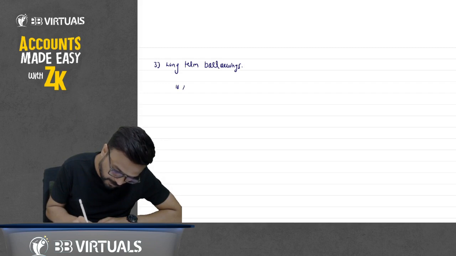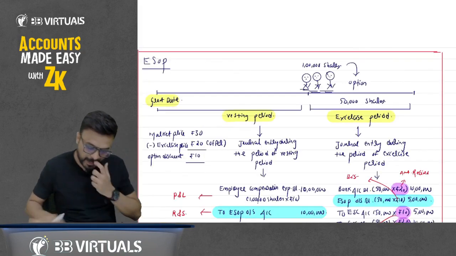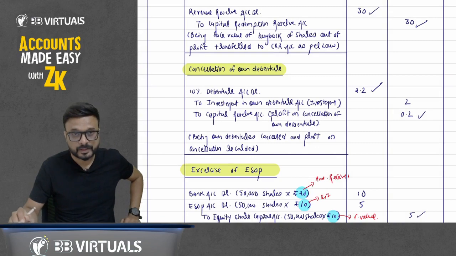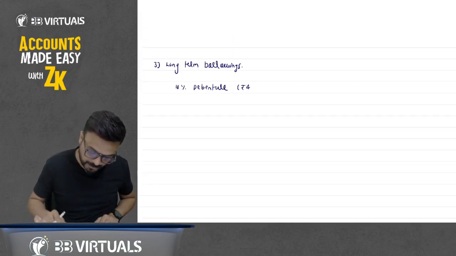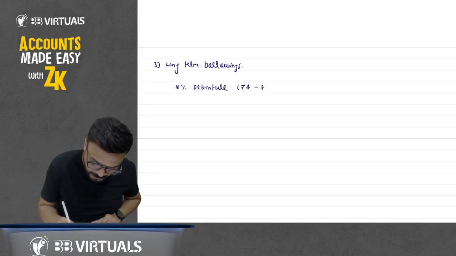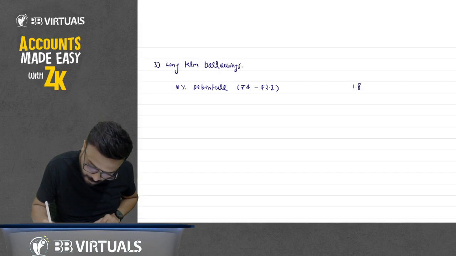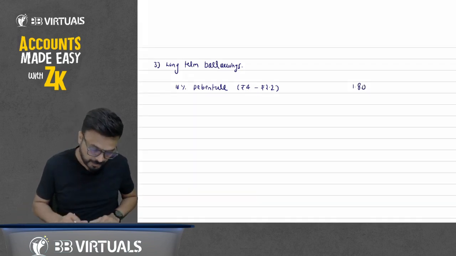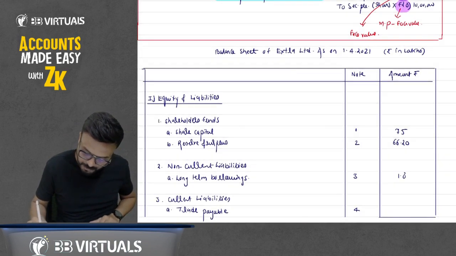So 10% debentures, which is given in the question, is 4 lakh, and at the time of cancellation of own debenture we have debited by 2.2. So 4 minus 2.2, so we have debited, decrease in liability. So here 2.2. How much balance do we have now? Here 1.80. So this long-term borrowings is 1.80. So write down in the balance sheet 1.8.